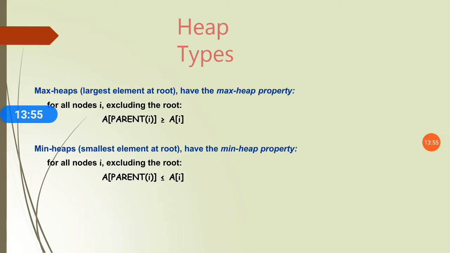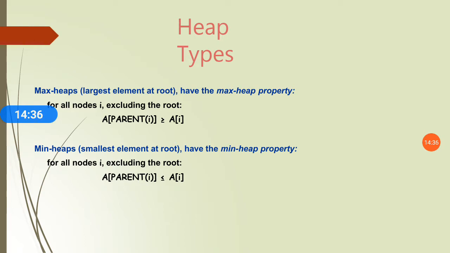So as we know that there are two types of heap, max heap and min heap. So let's study them in detail. Max heap: the largest element is at the root, and it has the max heap property, that for all nodes i excluding the root, A of parent of i is always greater than or equal to A of i. And min heap: the smallest element is at the root, and it has the min heap property, that for all nodes i excluding the root, A of parent of i is always less than or equal to A of i.